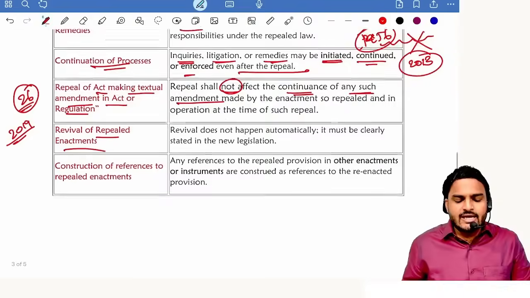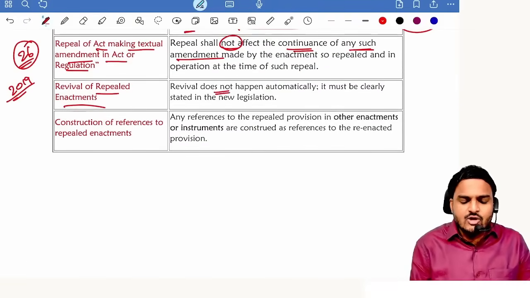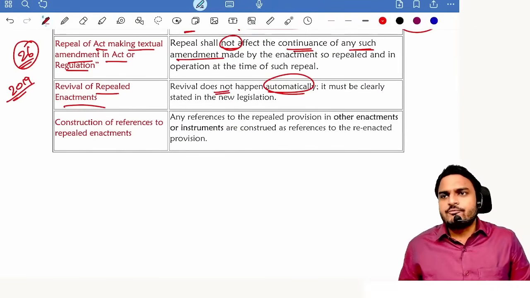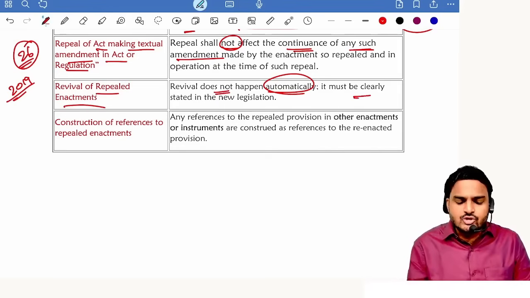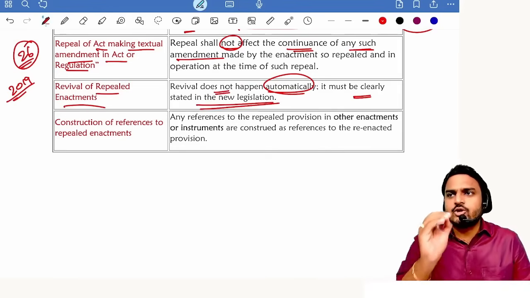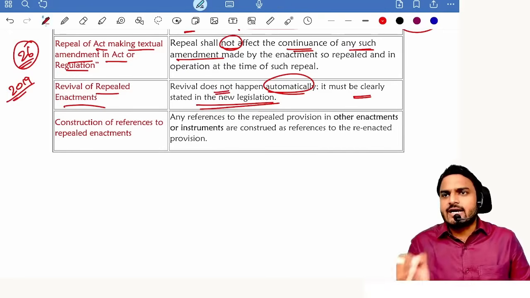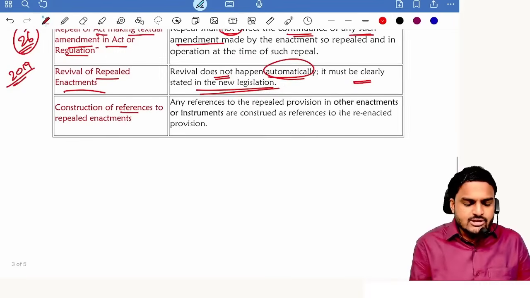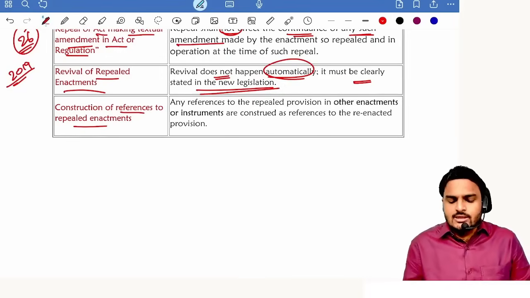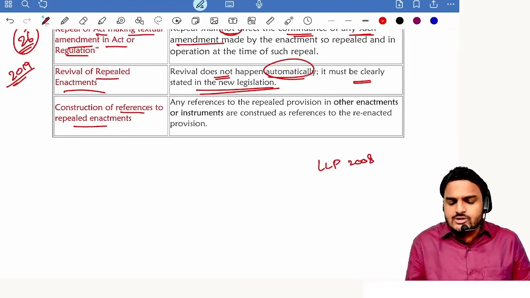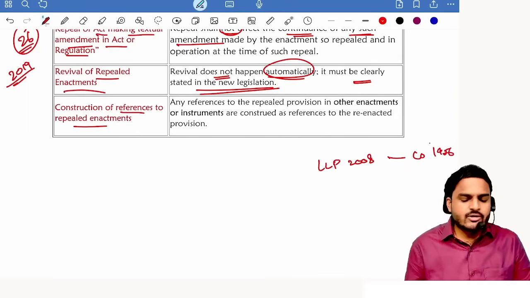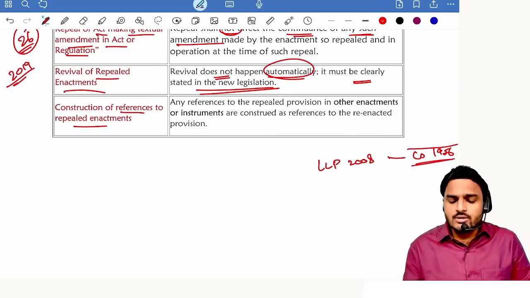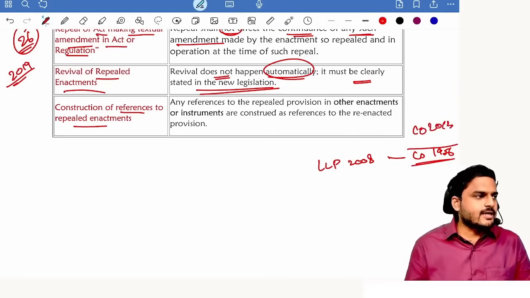Revival of repealed enactments. Revival does not happen automatically. If you want to revive repealed enactments, you must clearly express the statement that yes, we want to revive the repealed acts. Getting my point? Express disclosure is required. Construction of references to repealed enactments. Suppose in the LLP Act 2008 there is a reference to Companies Act 1956. Now Companies Act 1956 is not there. Now the reference is updated to Companies Act 2013. Can I proceed?